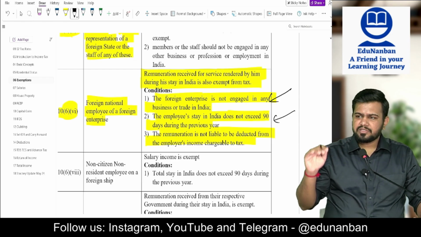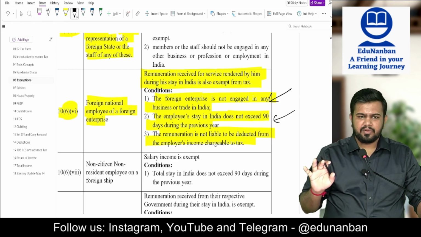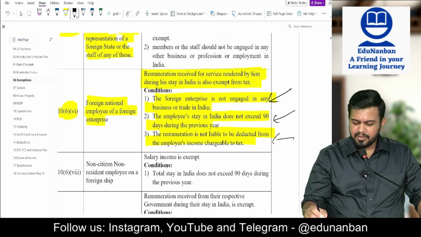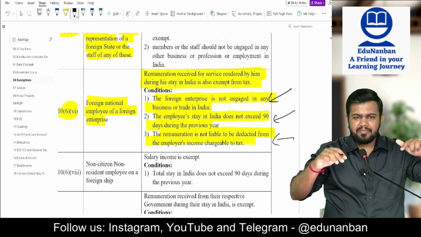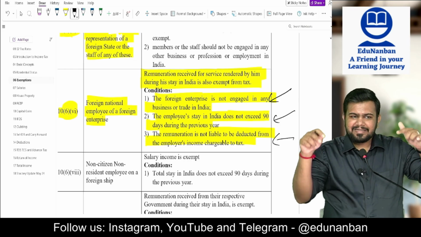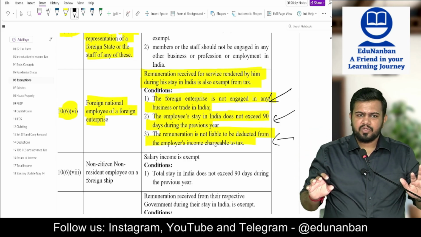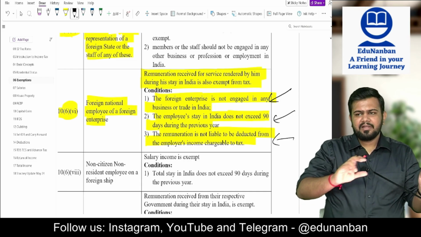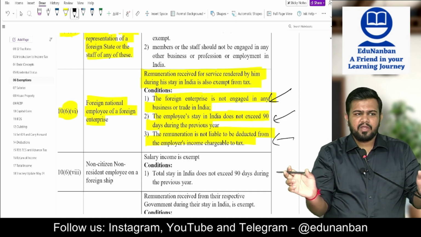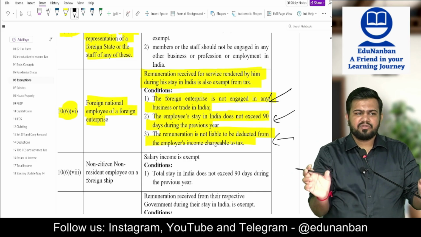Maximum, the employee should stay here for 90 days only. Number three, WHO or whatever organization it is should not be claiming this employee's salary as a deduction in income tax. If you are claiming the deduction, then we will tax that income. Only if you are not claiming the deduction will we give you the exemption.